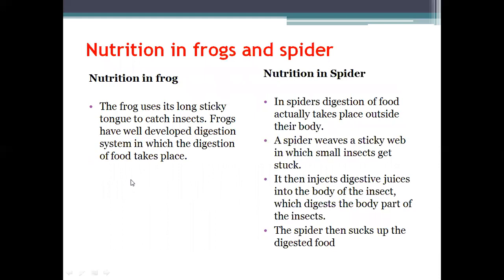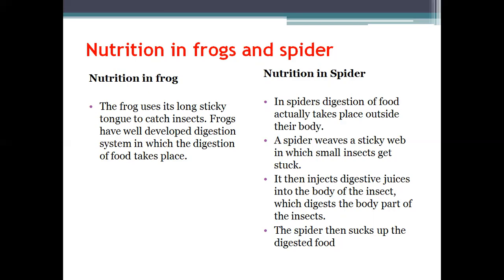This is in the frog and spider. The frog uses its long sticky tongue to catch insects. Frogs have a well-developed digestive system in which the digestion of food takes place. In the spider, digestion of food actually takes place outside the body. A spider weaves a sticky web in which small insects get stuck. It then injects digestive juices into the body of the insect, which digests the body parts of the insect. The spider then sucks up the digested food.